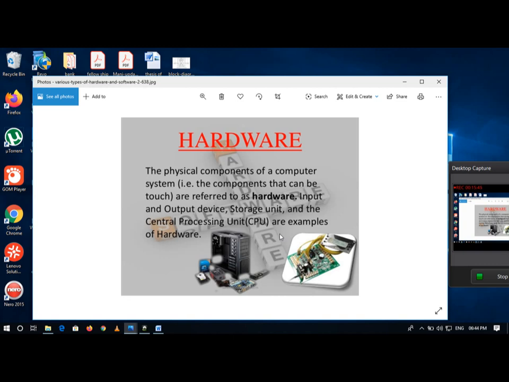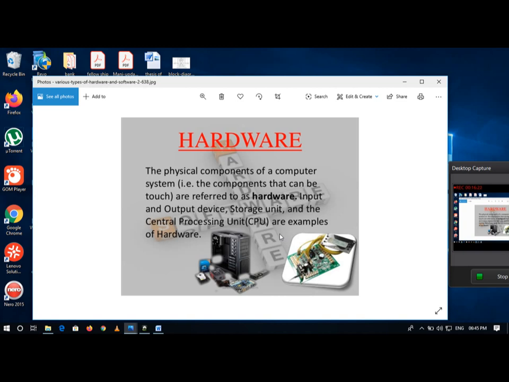Like that, the computer also has some input devices. These input devices are again divided into two major types: standard or primary input devices, and second, secondary or alternative input devices.